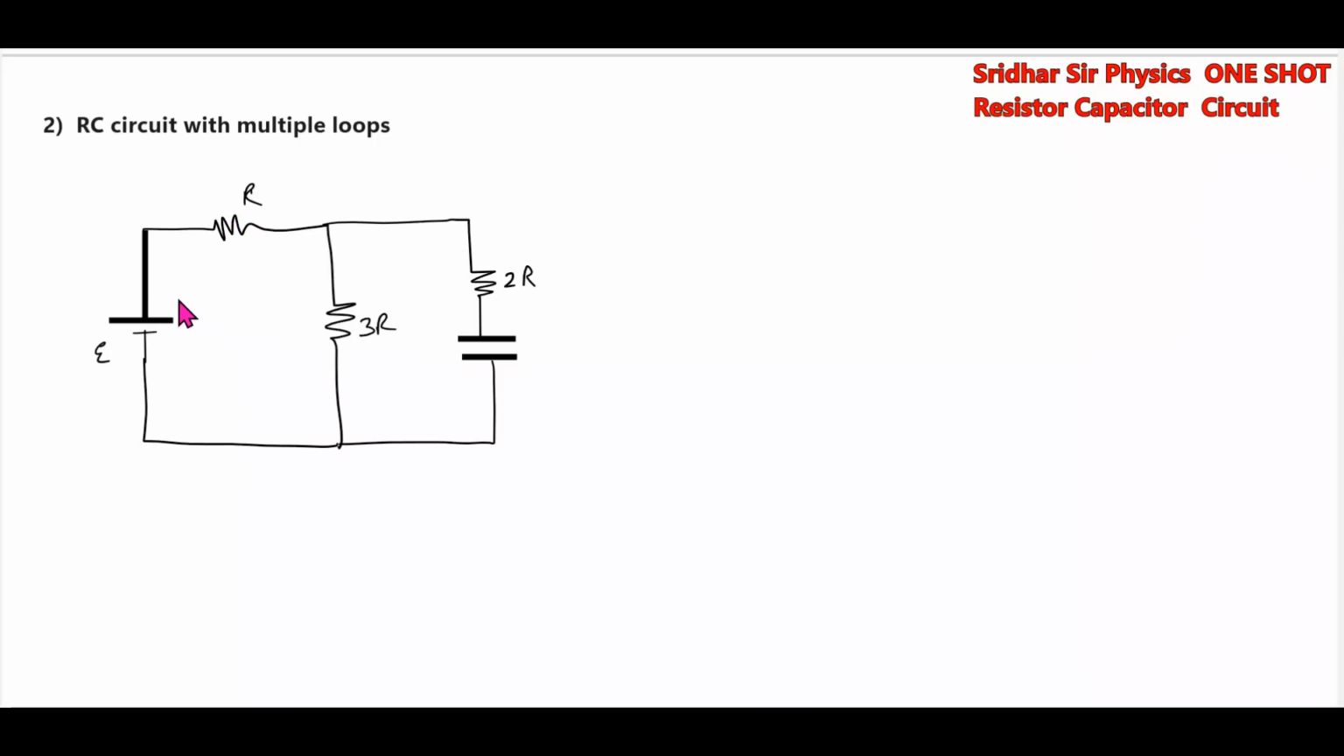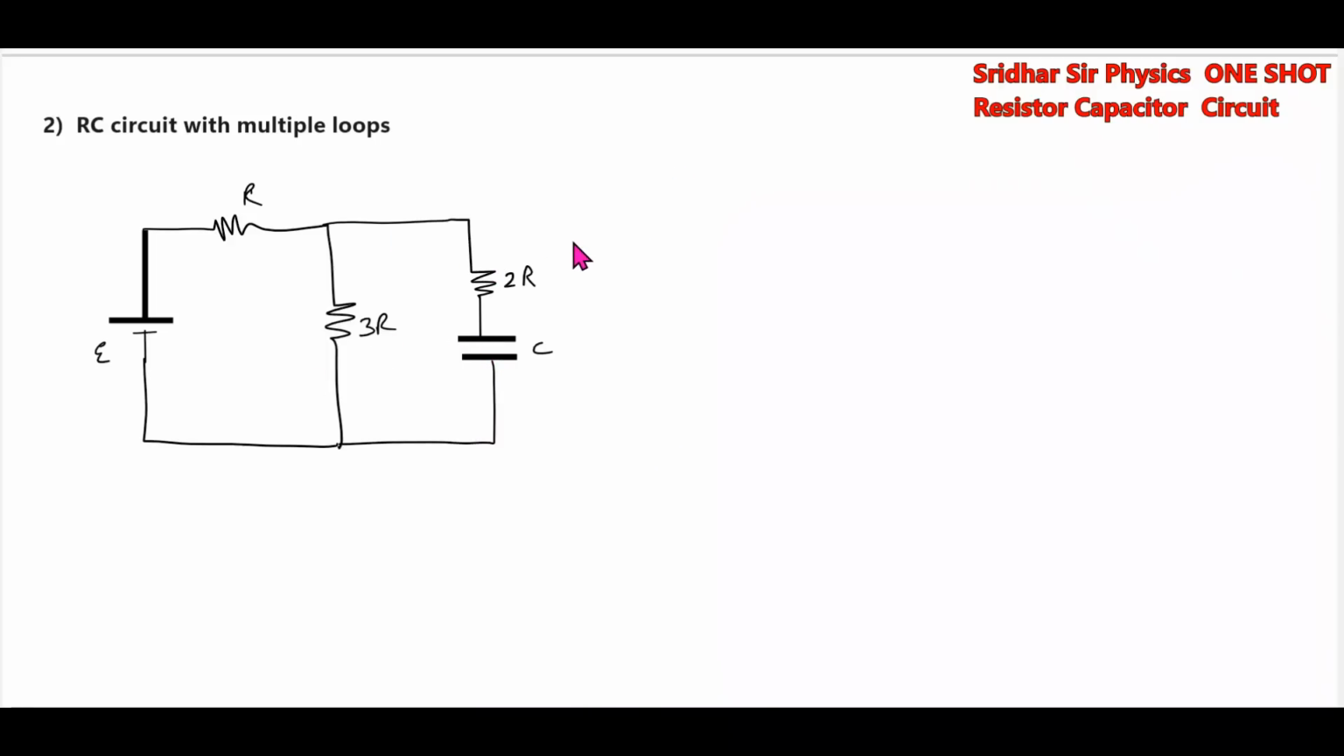We have this RC circuit with multiple loops. There's a cell, resistors 3R, 2R, and there's a capacitance C. Initially, the capacitor is not charged. Now we have to calculate the charge across the capacitor at any time and the current in all the branches.